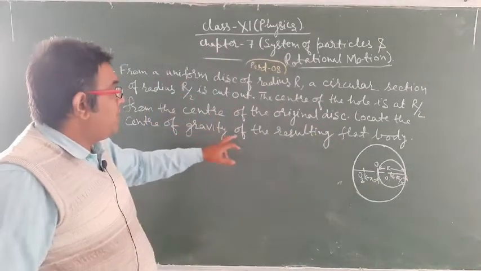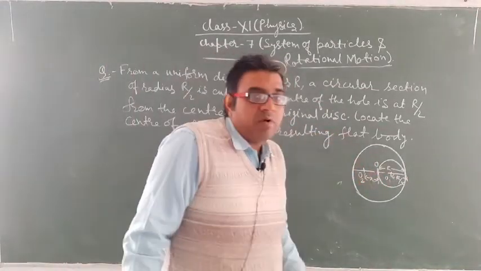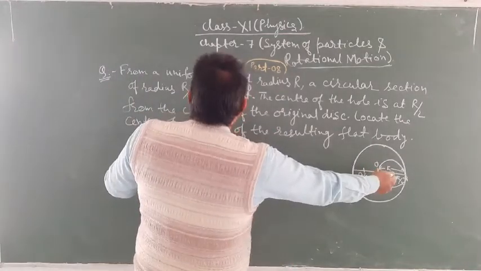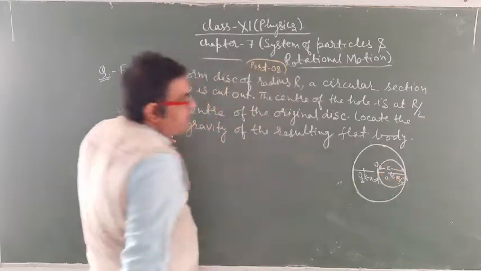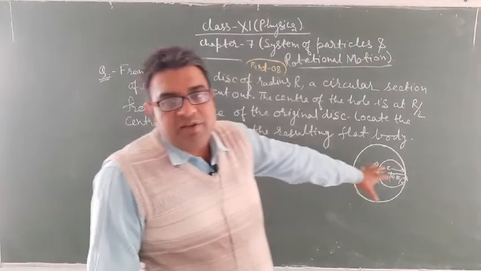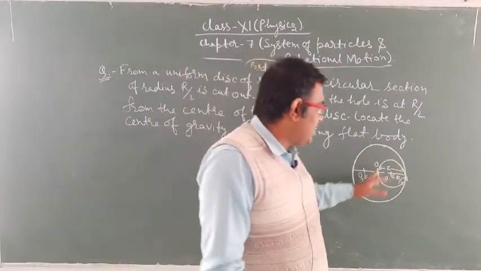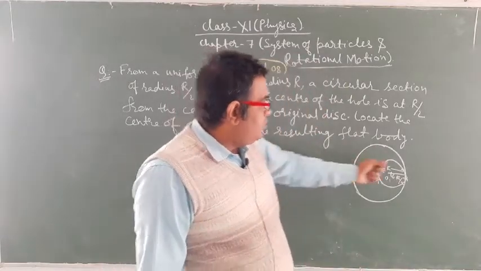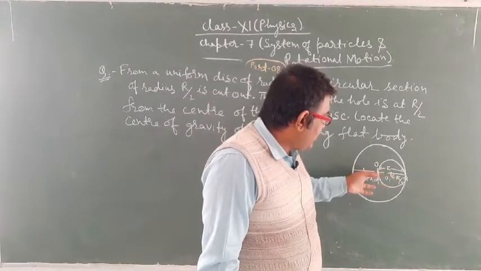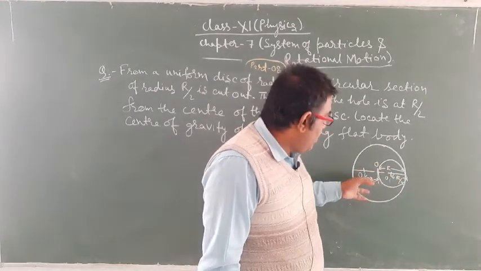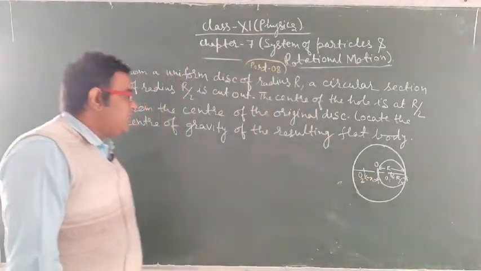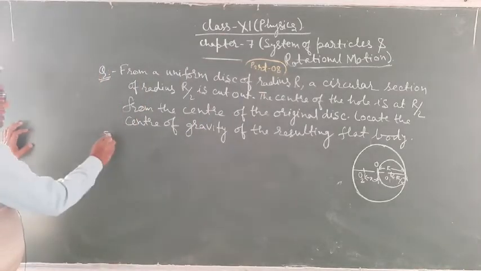Locate the center of gravity of the resulting flat body. We have to locate the center of gravity if this disk of radius r by 2 is removed. Since the body is symmetrical, if we take the composite disk, its center of mass will lie at point O. But due to the removal of this disk of radius r by 2, the center of gravity shifts to a position, and we have to calculate the value of x, that is, how much shifting takes place. So look at the solution.